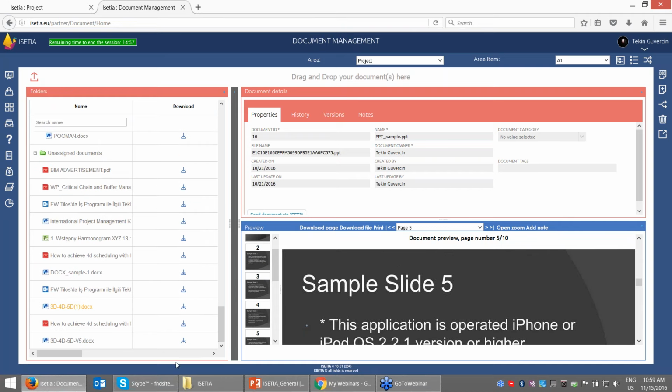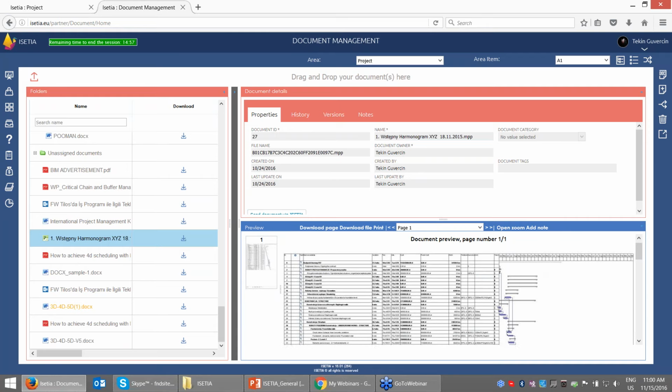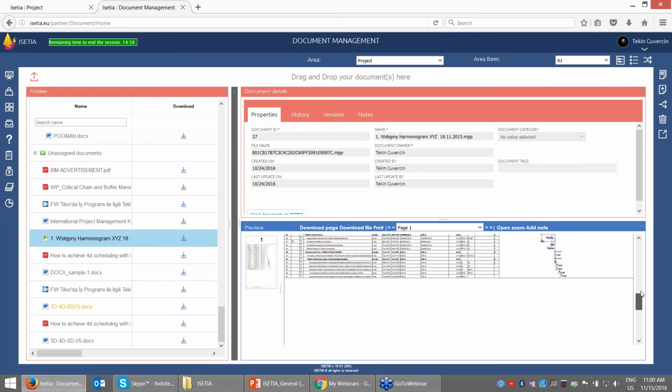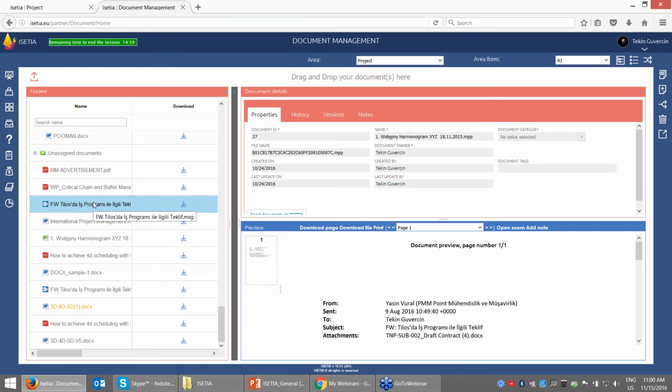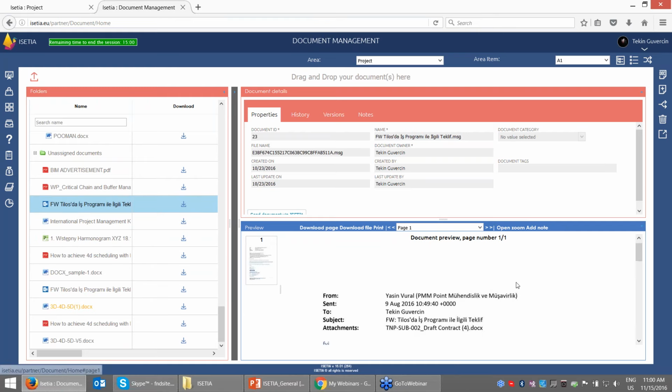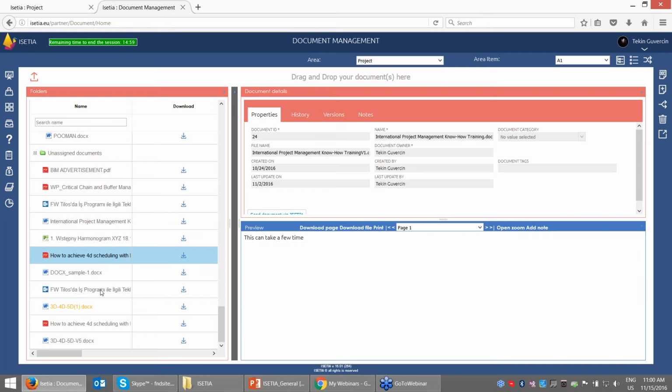For Microsoft Project, you can just select the Microsoft Project file. Even though I have not installed Microsoft Project, it will display the Microsoft Project schedule. It's also very useful and important for the customer. You can also select emails, and you can see that it is integrated with Outlook. We can also bring Outlook information from the emails which we receive. And you can see these are the other supported document formats, etc.